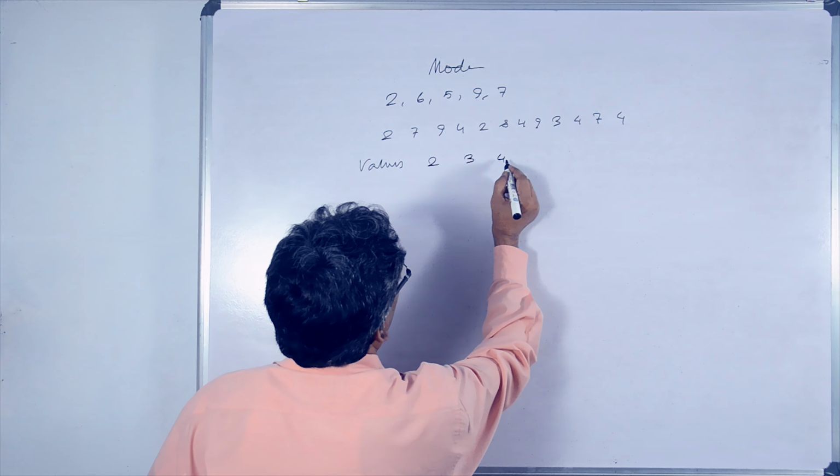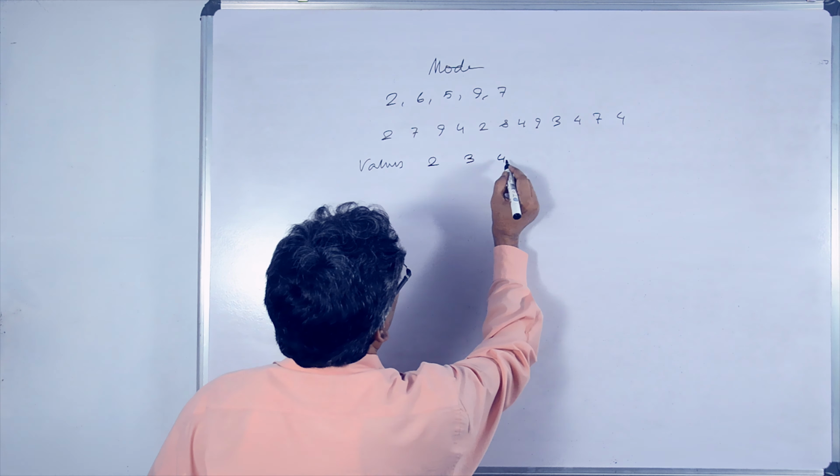First you have to find which class 24 is in. That 24 is coming in this class, 20 to 30. Therefore, the modal class is 20 to 30. Then first identify which class the value of mode is in. The value of mode is 24, that is within this class, 20 to 30. Along with this class, if it is the modal class, the frequency is the highest frequency, and I noted it as F0.